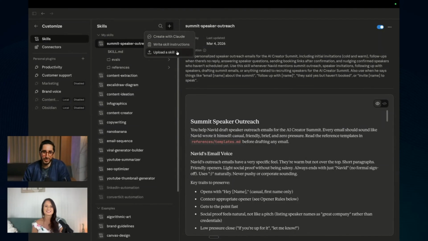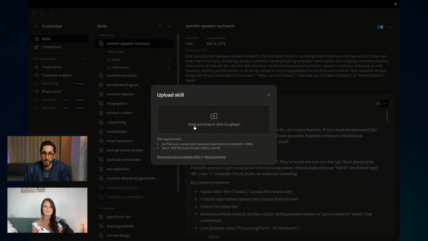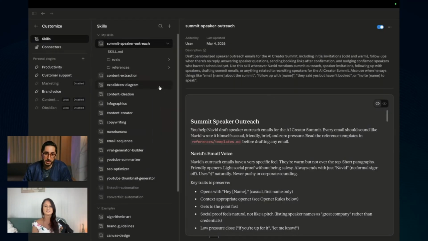Claude knows how to create good skills. Claude also has an official skill or plugin called Skill Creator, and you use that in order to create your skills. But here you can also have create with Claude. You can also upload a skill. So you can upload a zip file here. Claude might create it, and then you can upload a zip file. Or if someone shares it, you can also upload it here. So that's quite useful actually.